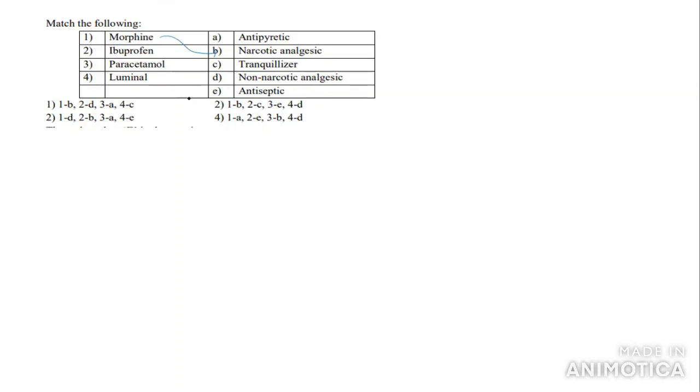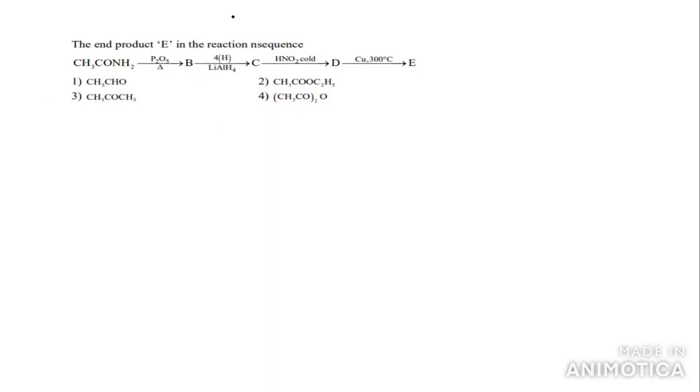Morphine is a narcotic analgesic. Ibuprofen is a non-narcotic analgesic. Paracetamol is an antipyretic. And luminol is a tranquilizer. So what answer will we take? Option 1 is the right answer for this question.